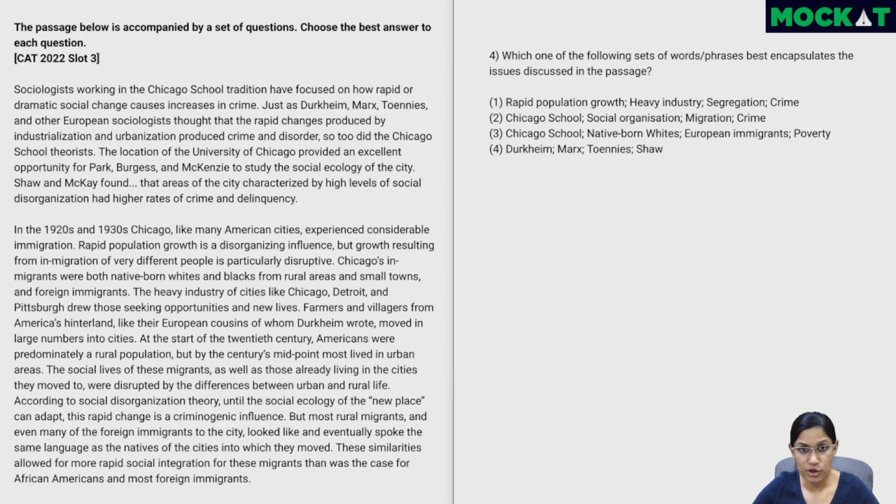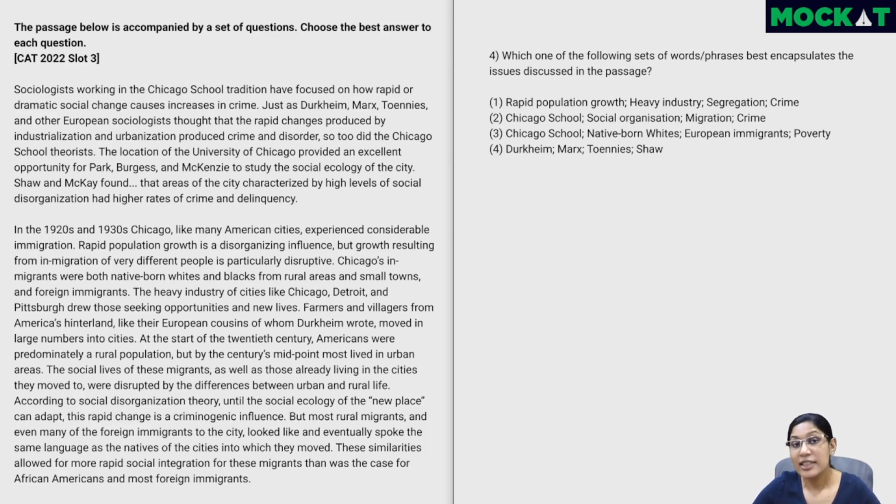This last question is also an inferential question. It's something which has become common over the last couple of years where we need to go through the entire passage and then look at all of these words and find which one actually best captures the issues that have been discussed. So there'll be some issues and we'll have to figure out which is the correct one.